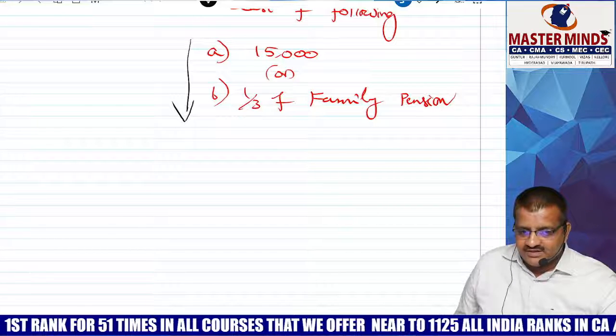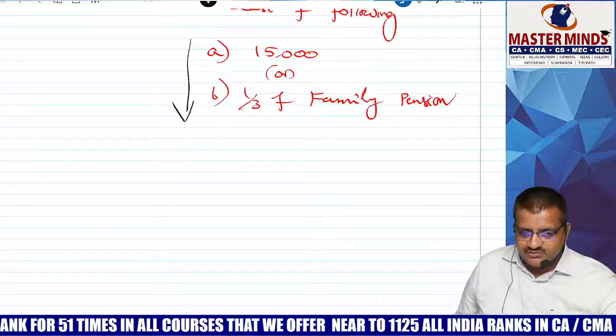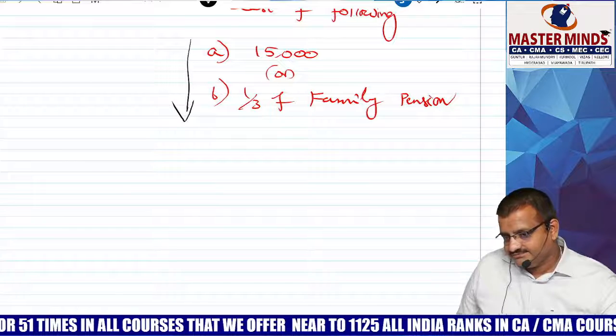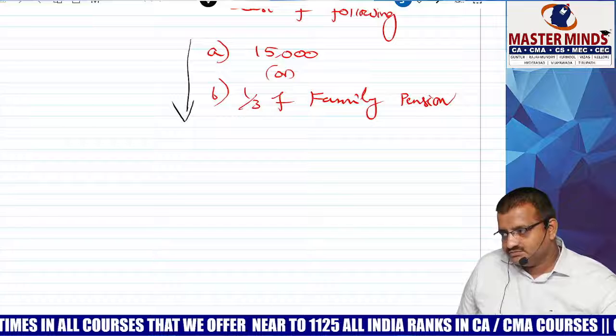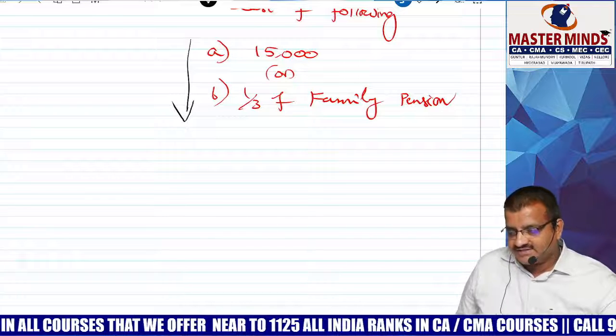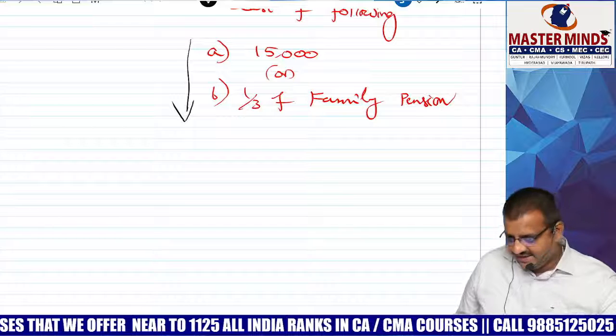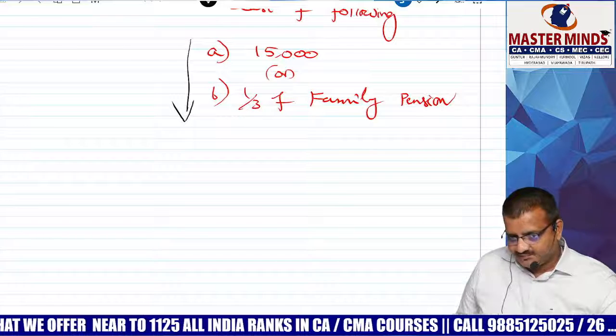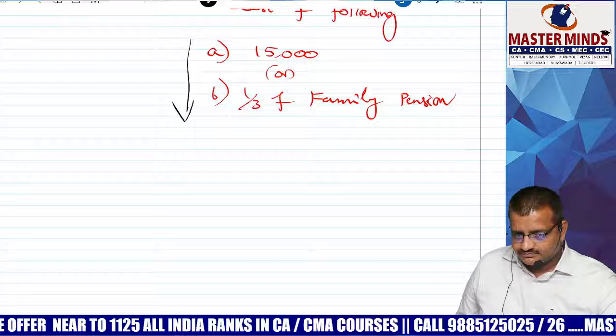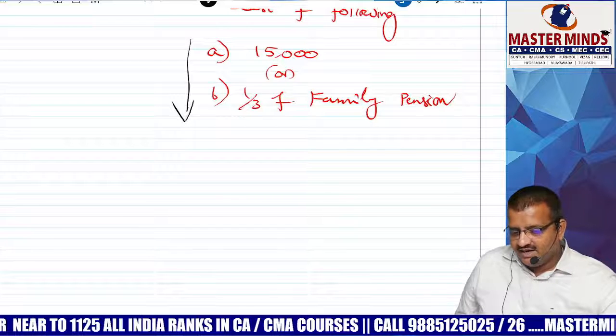Next, another topic: AMT. Individual, HUF, AOP, BOI, AJP whose adjusted total income exceeds the limit. What is the form? 29C. What are the things to be added? 10A, 80H, 80IA, 80IB, 35AD, minus 32. Next one, MAT computation.